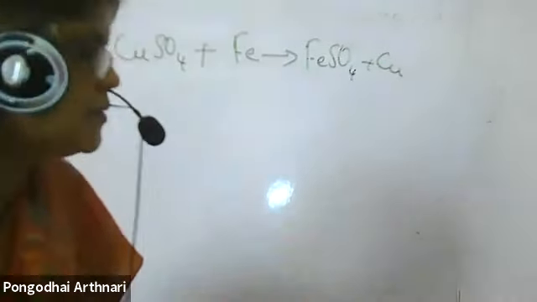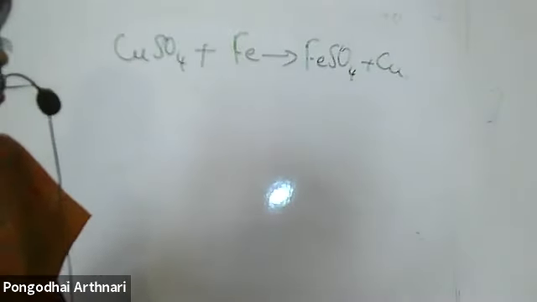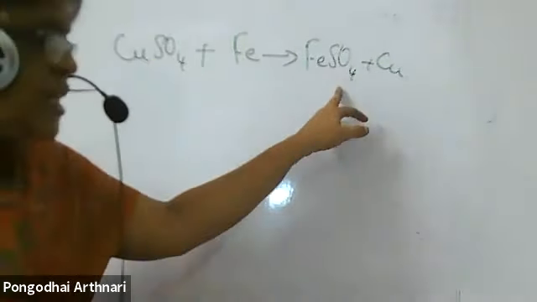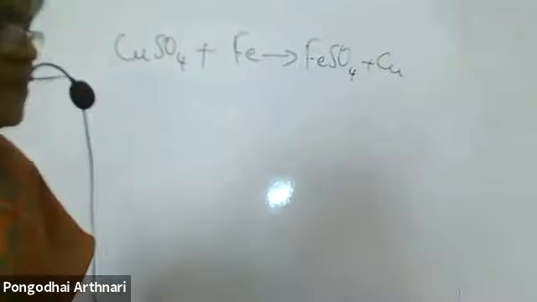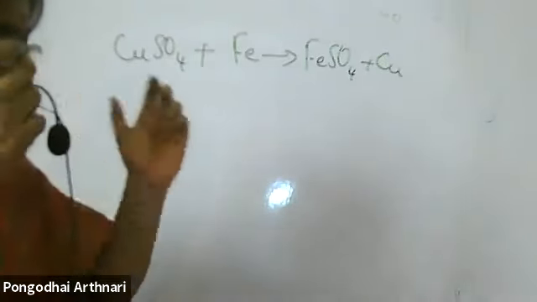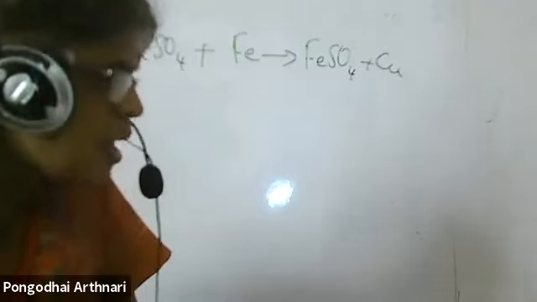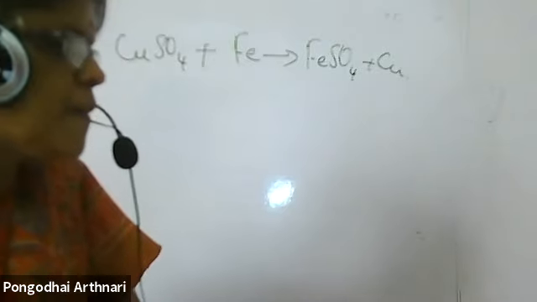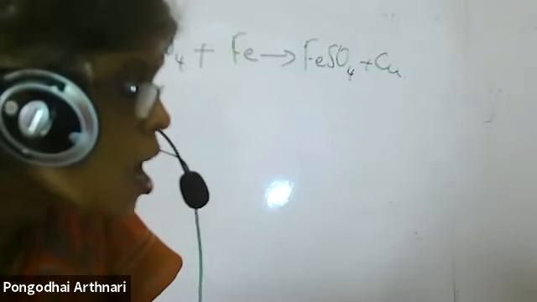Then what do you observe? When the color of the copper sulfate solution turns green, one more observation you will see. Copper is precipitated. What is the color of copper? Reddish brown. You will see a reddish brown deposit on the iron nail. These are the two observations.